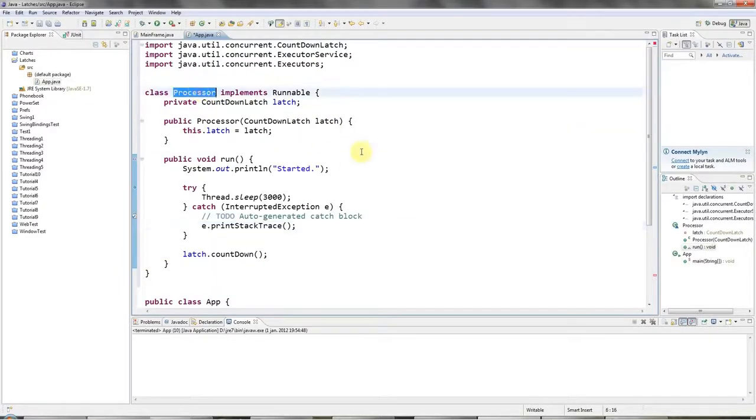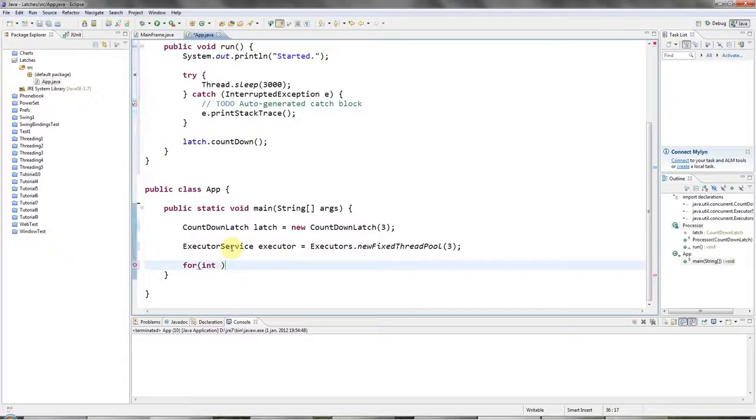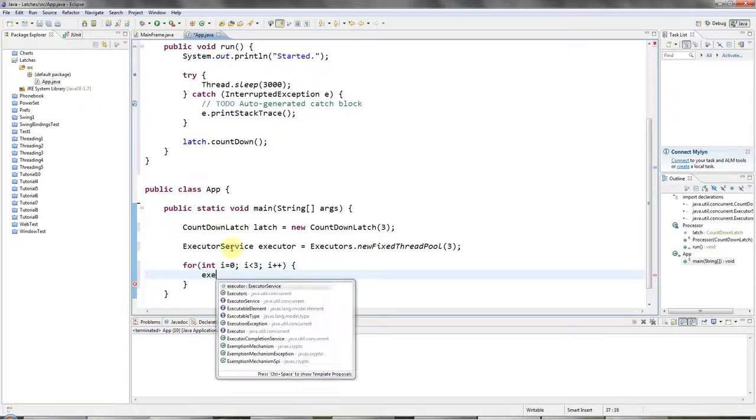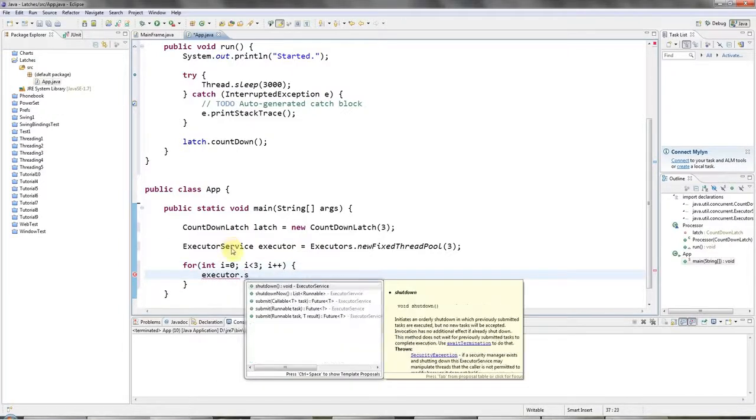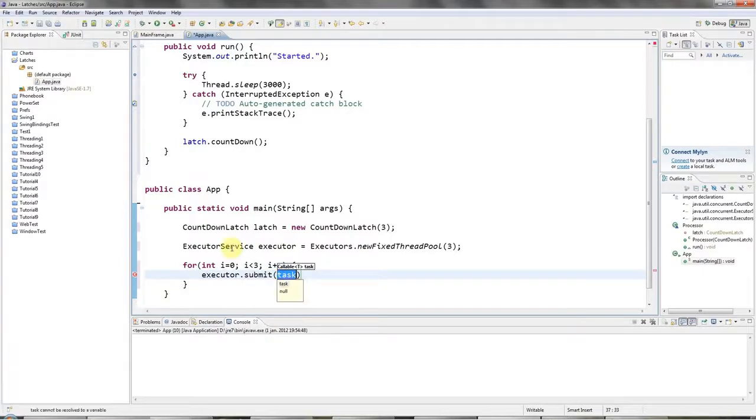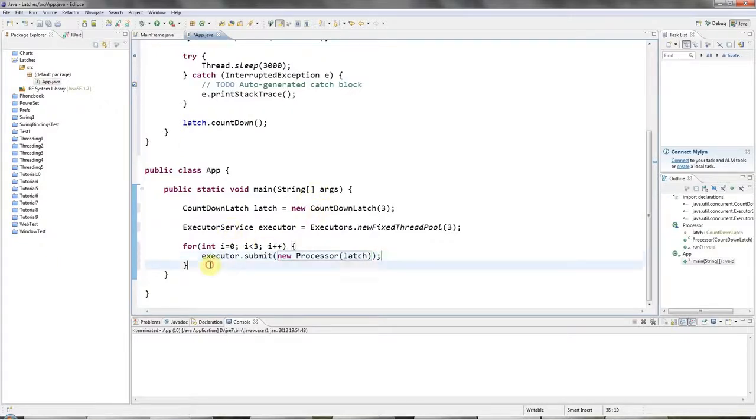So basically each thread is going to get a processor. For i equals 0, i less than 3, i plus plus, and for each one I'll say executor.submit, and I'll add in a new Processor, and I'll give the processor a latch, a reference to the latch.